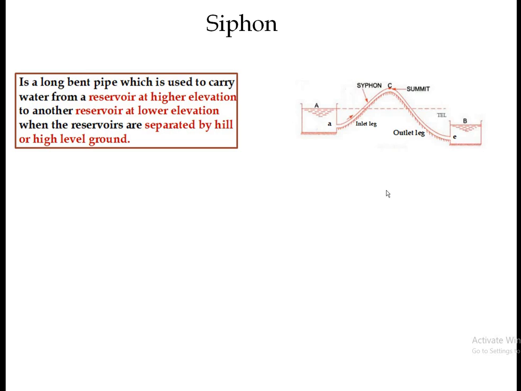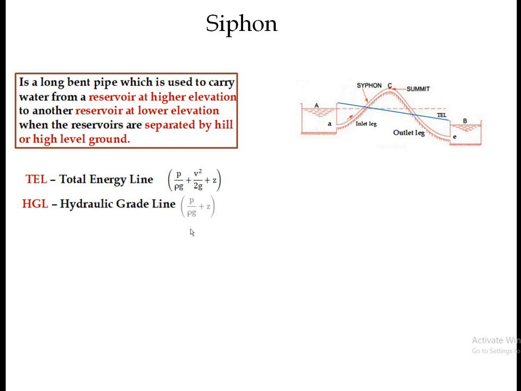Again, this blue line is the total energy line. First we will try to understand what the total energy line is. The total energy line shows the total energy, that is, the addition of pressure head or pressure energy, velocity head or kinetic energy, plus potential head or potential energy. So the addition of all these heads or energies shows this total energy line.